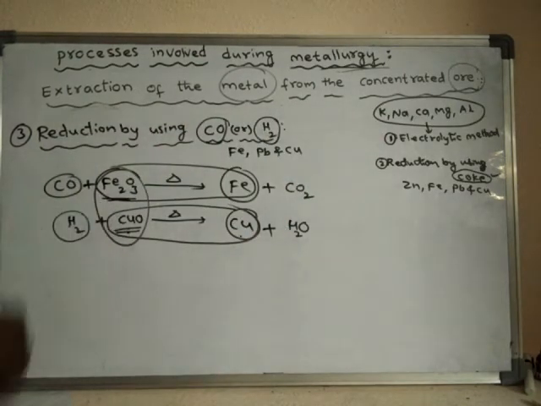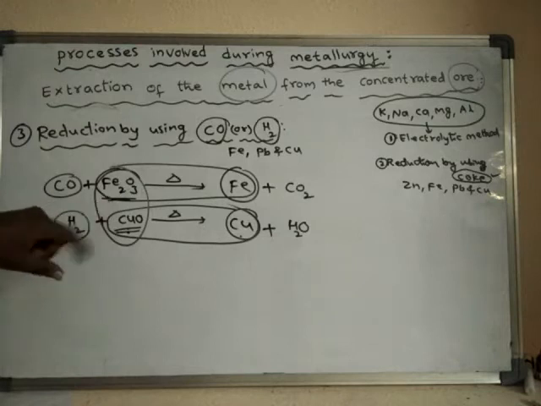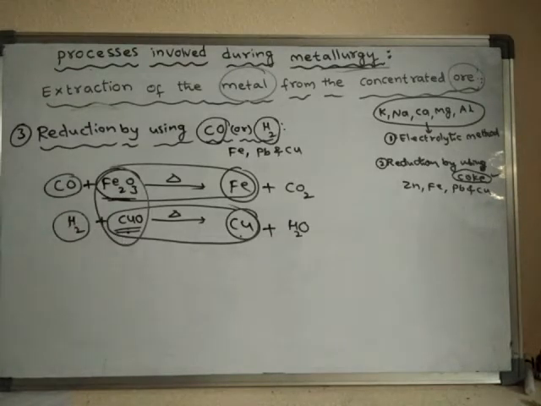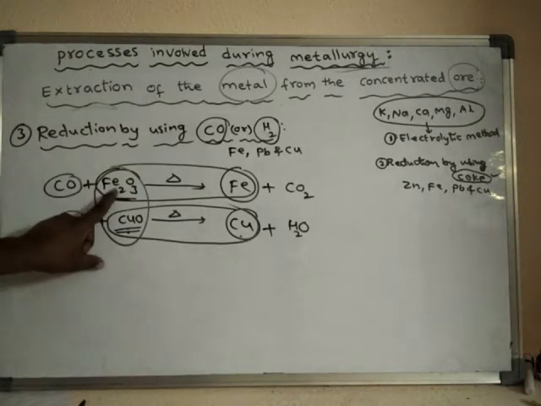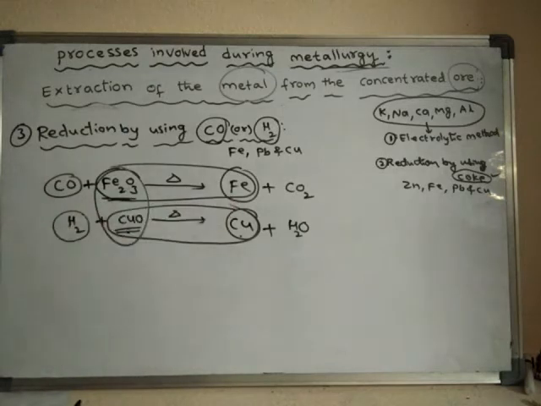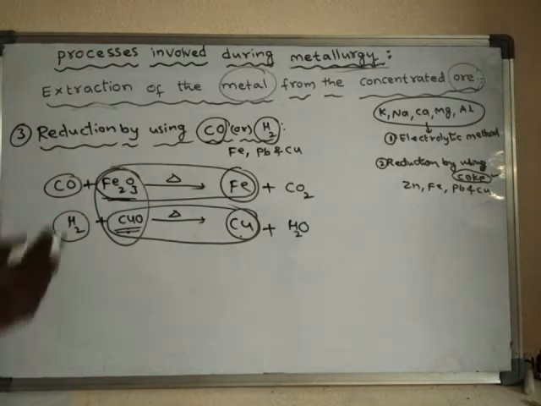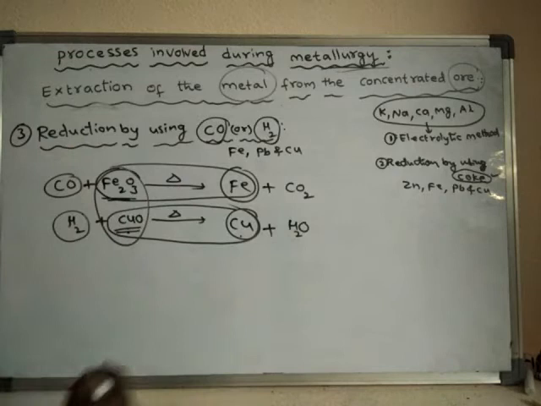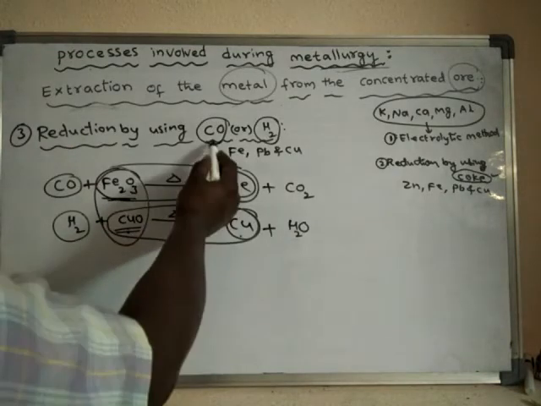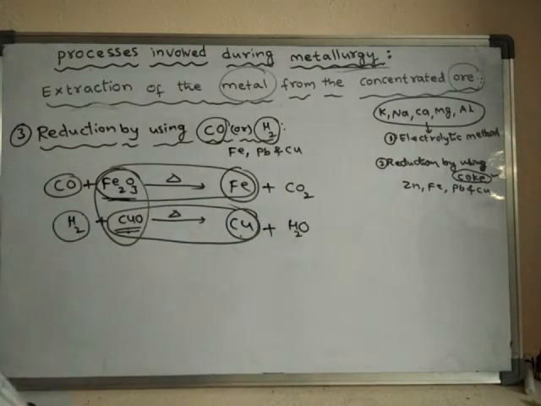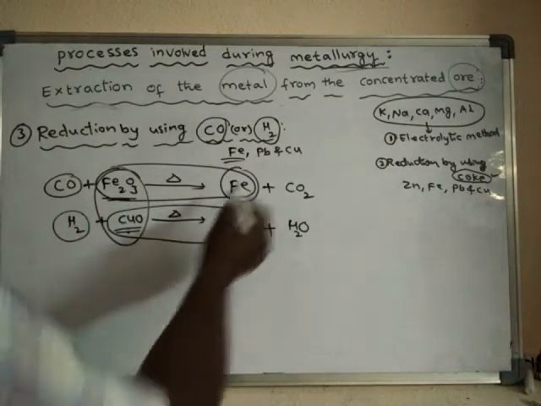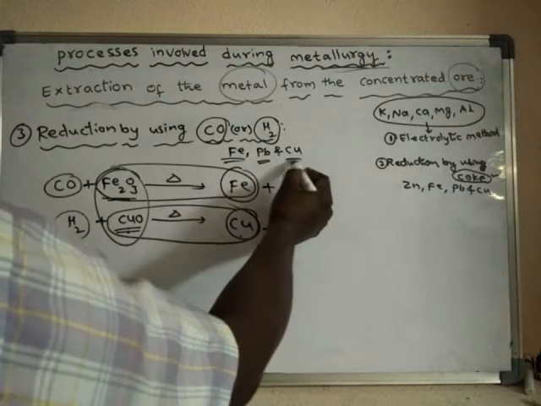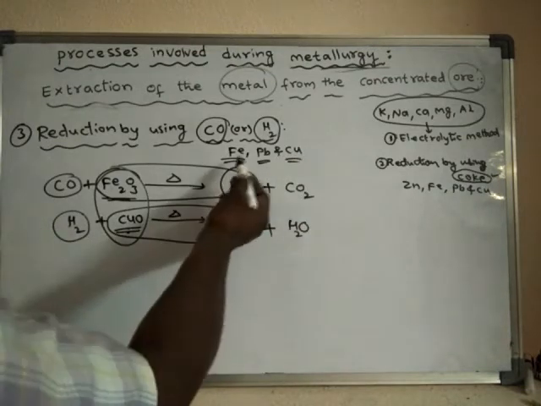We have to take concentrated ore, that means these ores are concentrated before being subjected to processes to obtain the metal. So this is the method of using carbon monoxide and hydrogen for reduction of the ores of iron, lead and copper into these metals.